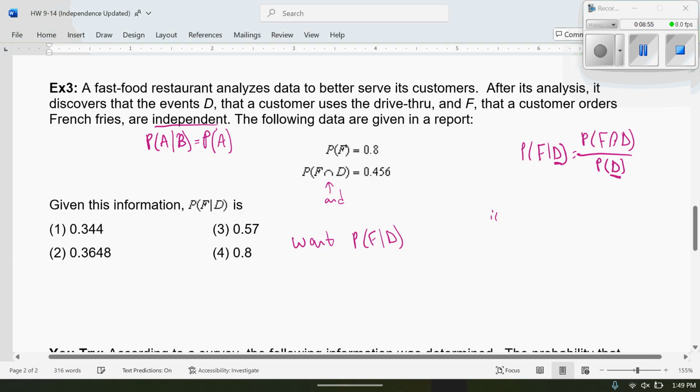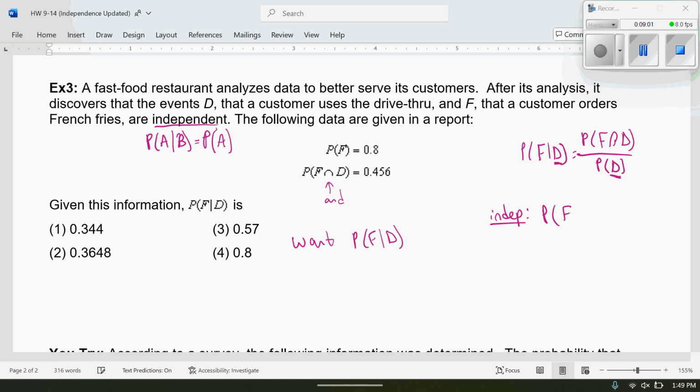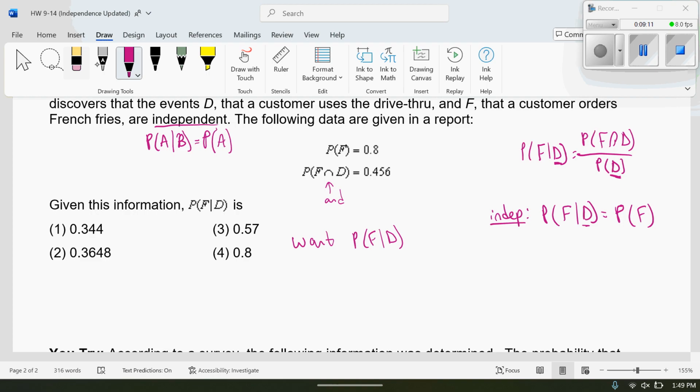We also have the independence formula, which we are allowed to use because it says independence. So that is the probability of F given D equals the probability of just F, because we don't want the condition to change the probability of liking fries.